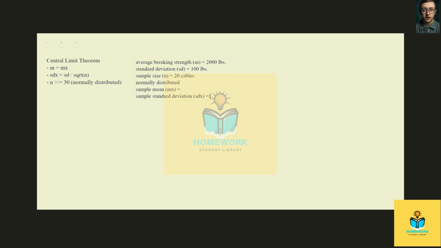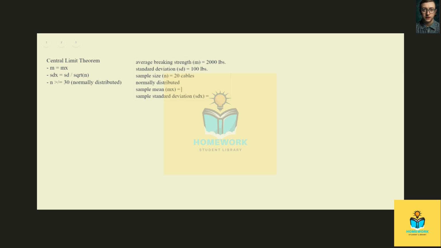Now, you may be saying, well, we can't do this problem then because we have a sample size of 20. And you'd be right if the problem hadn't given us that the population is assumed to be normally distributed. The only reason n has to be greater than or equal to 30 is because you want to ensure that your population is normally distributed. That's how this central limit theorem works best, when our populations are normally distributed. So because we're given this normally distributed in the problem, we can ignore that our sample is 20, and we can move on and solve the problem as is.